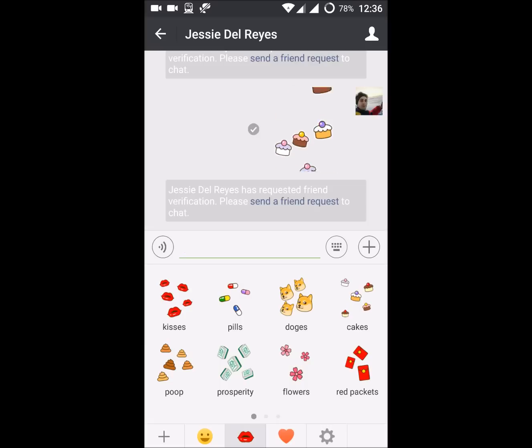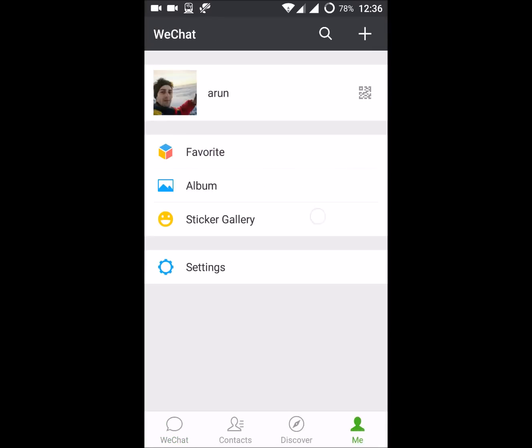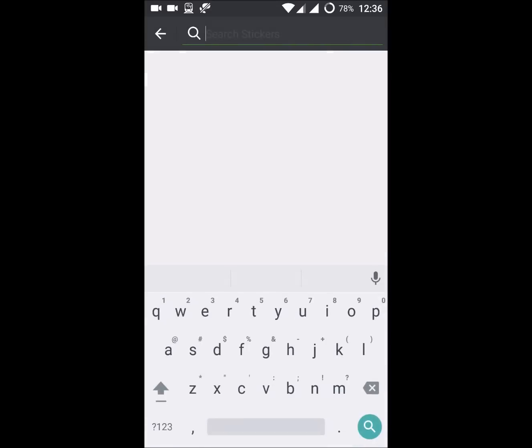So you just need to go to me and sticker gallery and search for emoji rain. So once you get downloaded, you can use this emoji rain.